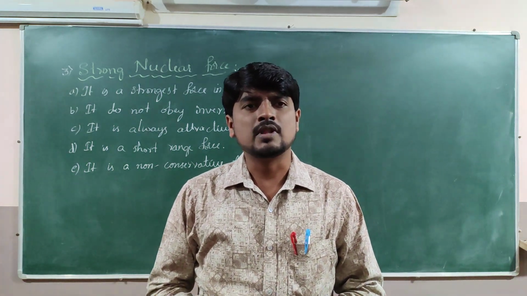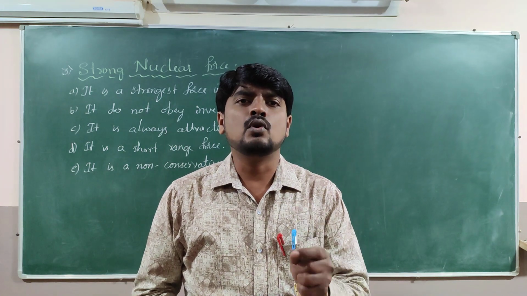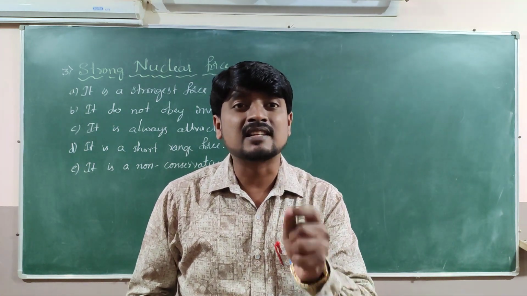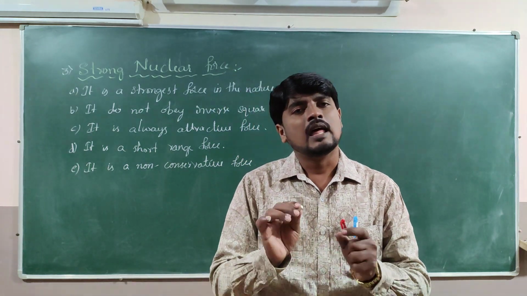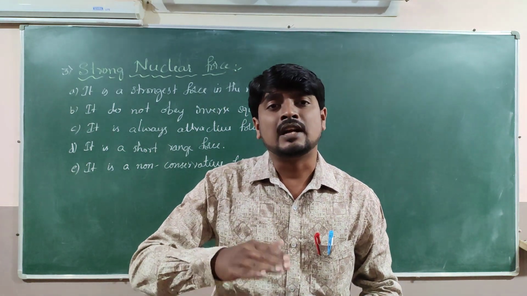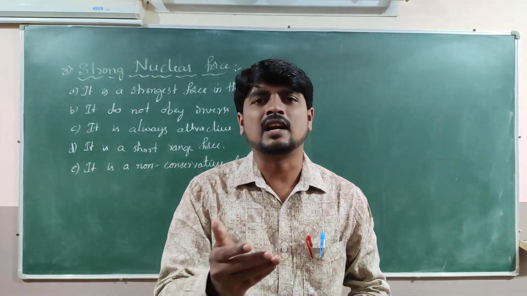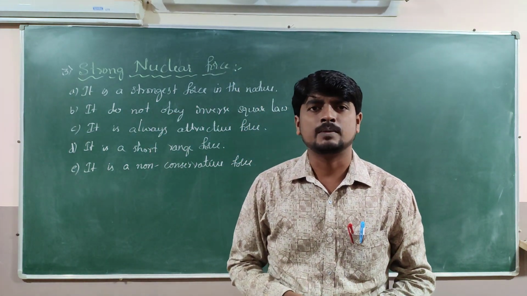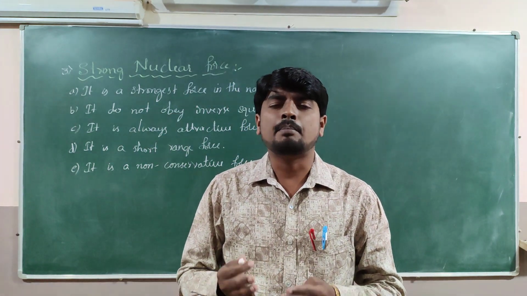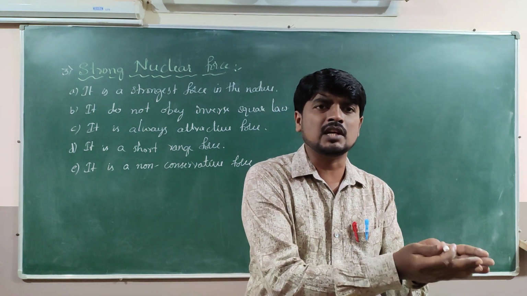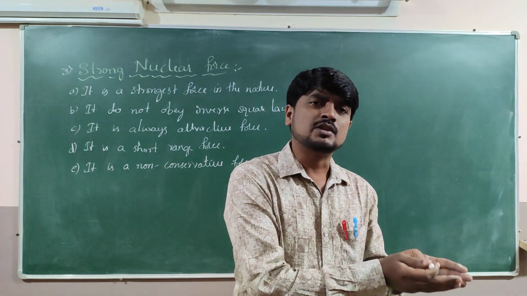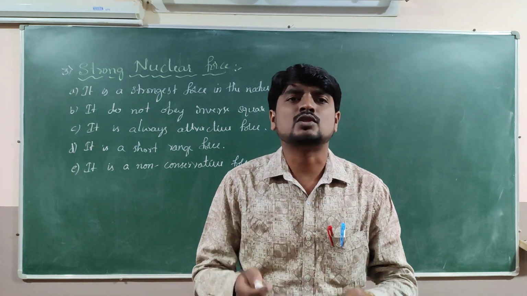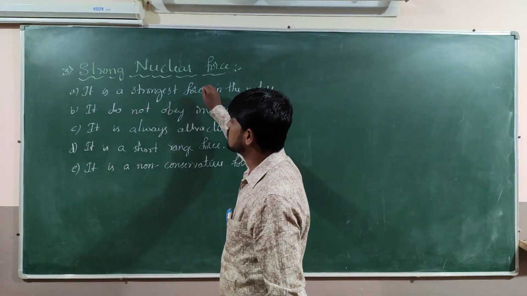We came to know that gravitational force is 10 raised to plus 36 times lesser than the electromagnetic force, or electromagnetic force is 10 raised to plus 36 times greater than the gravitational force. Then if I compare electromagnetic force and gravitational force with the strong nuclear force, how much stronger is it? As I said, it is the strongest force in nature.